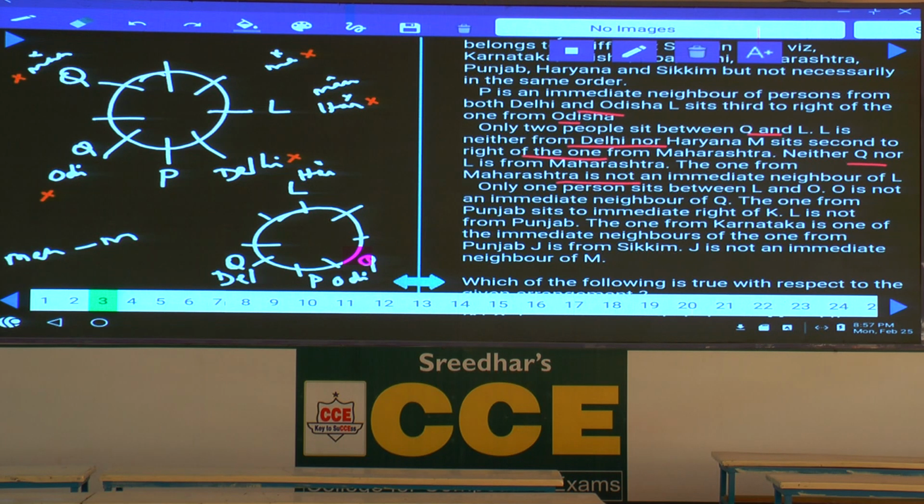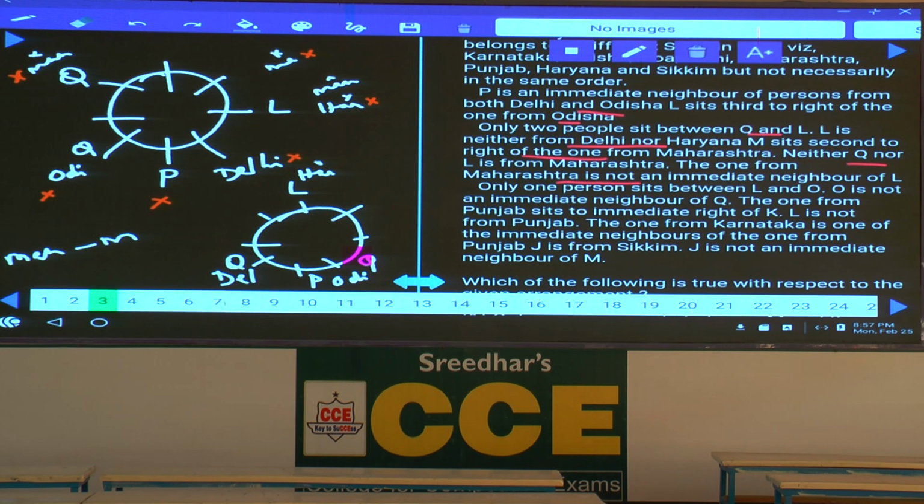Now, we are left with the remaining. Now, tell me where can this Maharashtra be? Then, Maharashtra cannot be here as well. Why? If Maharashtra is here, M sits second to the right of Maharashtra is invalid. Then, L and M must be in the same place, which is not possible. Hence, all these red crosses imply that Maharashtra cannot be in these places.